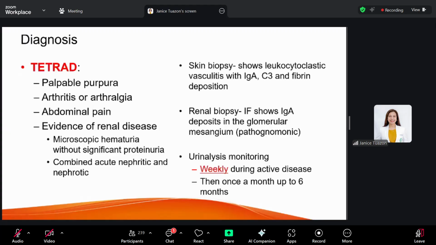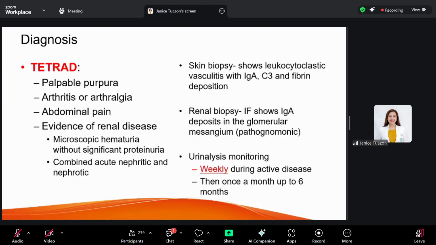Now, skin biopsy is diagnostic for IgA vasculitis, and it shows leukocytoclastic vasculitis with IgA, C3, and fibrin deposition. Same with renal biopsy. If the patient presents with renal manifestations, renal disease, then we recommend a renal biopsy, and it will show IgA deposits in the glomerular mesangium, and that is the pathognomonic finding in renal biopsy for IgA vasculitis.